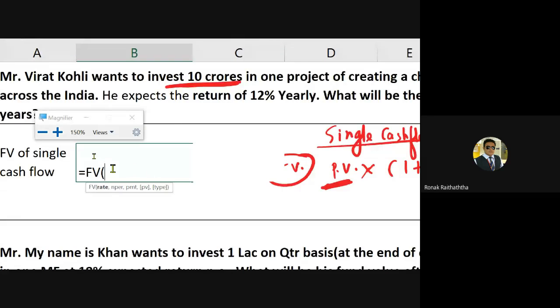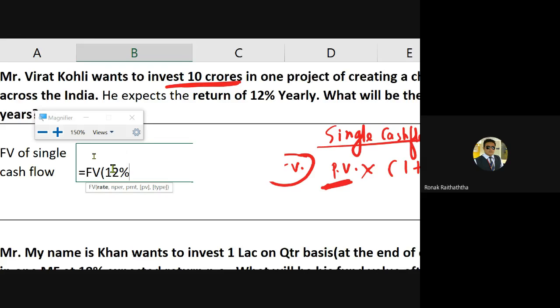We have solved these questions in the finance function of Excel, but over there, our focus was limited only to simple kinds of transactions. But in this, we'll be covering so many other advanced, complicated things as well. So the rate of return which is expected is 12%. I'm writing 12%.